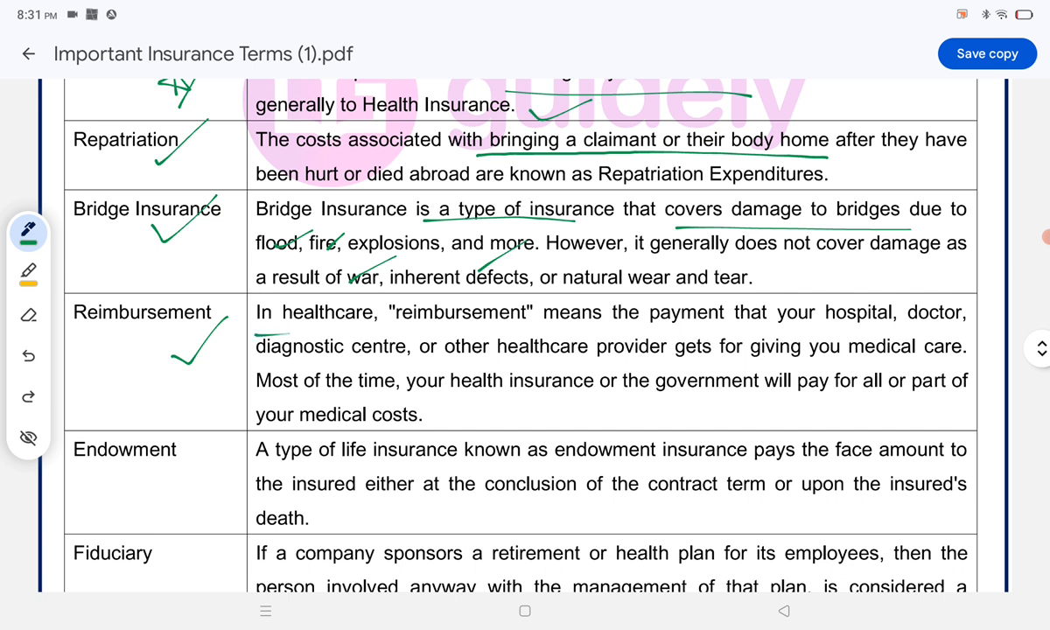Reimbursement: in healthcare, reimbursement means the payment that your hospital, doctor, diagnostic center, or other healthcare provider gets for giving you medical care. The hospital, doctor, diagnostic centers get payment, that is known as reimbursement. Most of the time your health insurance or the government will pay for all or part of your medical cost.